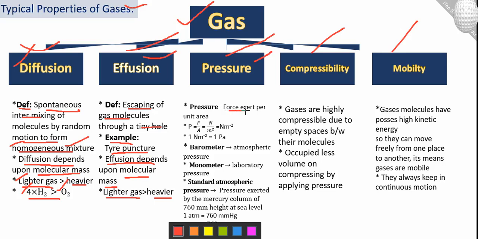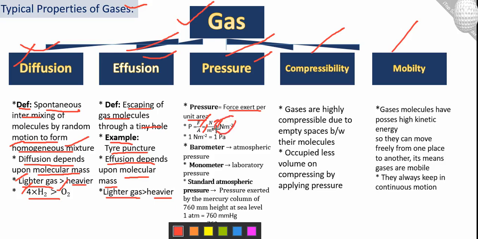And the next one is the important gas property, pressure. Pressure is force exerted per unit area. Pressure can be counted as force over area. This is the pressure, and for the unit, force has the unit Newton and area has the unit meter square. So we can calculate that Newton per meter square is the unit of pressure.